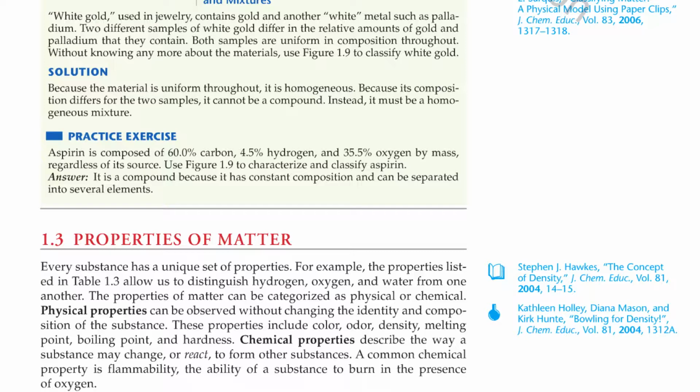Physical properties can be observed without changing the identity and composition of the substance. These properties include color, odor, density, melting point, boiling point, and hardness. Chemical properties describe the way a substance may change or react to form other substances. A common chemical property is flammability, the ability of a substance to burn in the presence of oxygen.